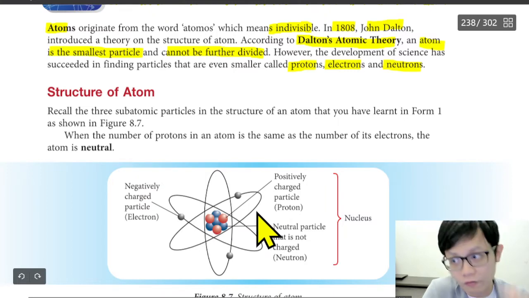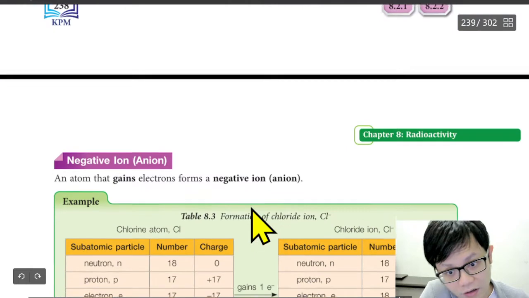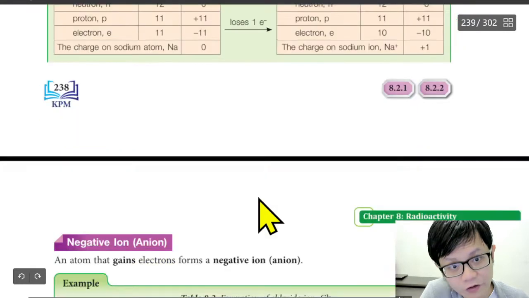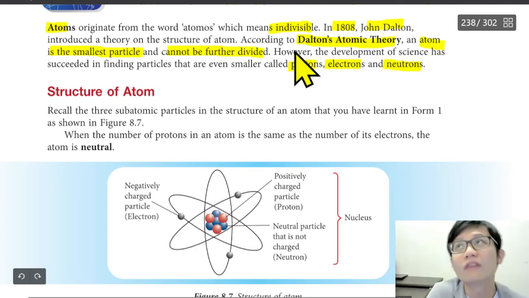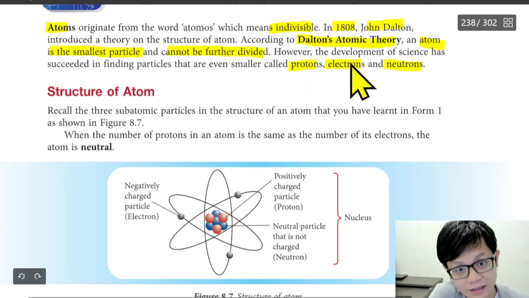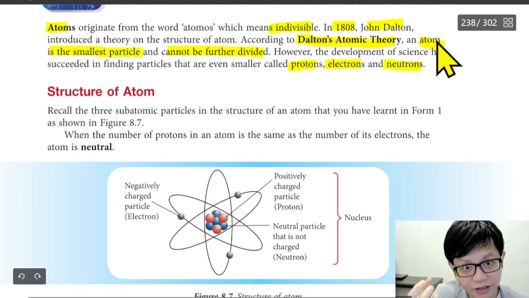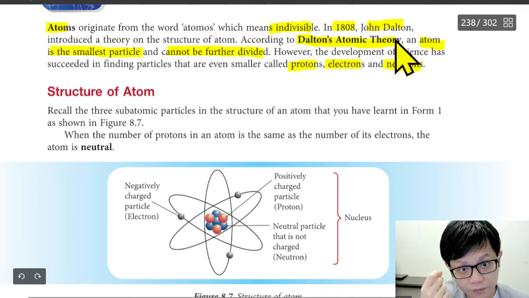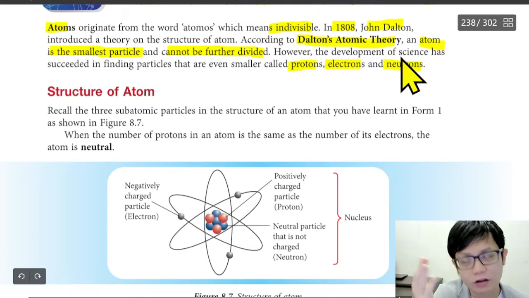There are a few things that he said wrong. Your book didn't say, but a few things he said wrong. I don't really want to say that he was wrong, but it's true to a certain extent, because nowadays atom can be divided already. That's why they use nuclear bombs. A nuclear bomb is when the particle from uranium is divided into two other atoms.